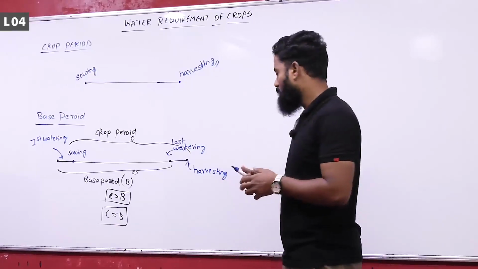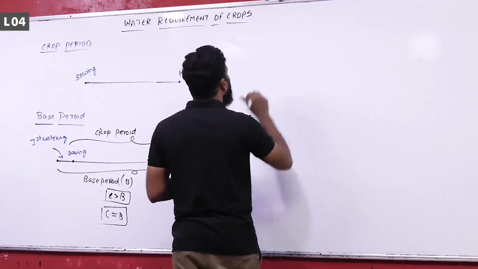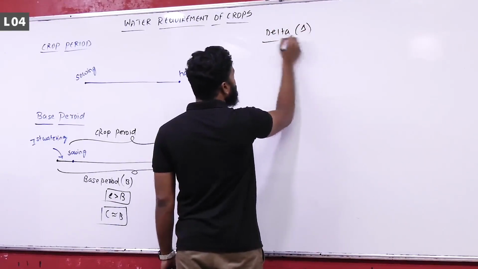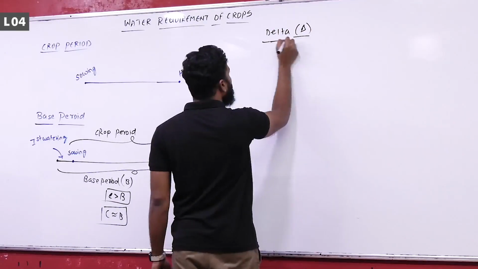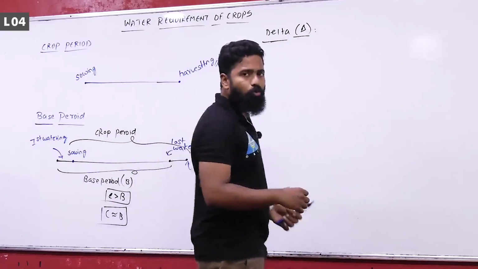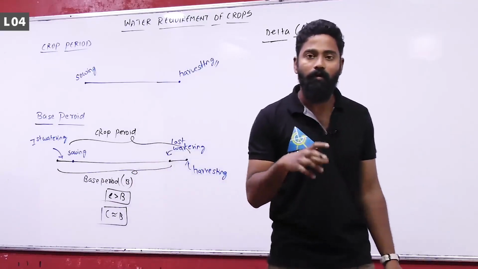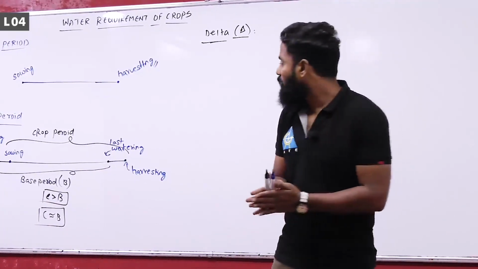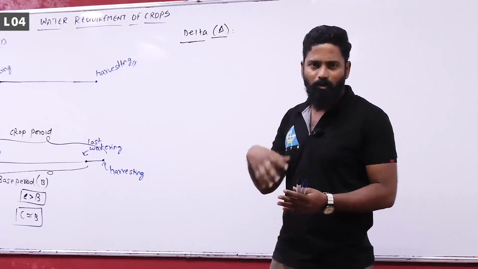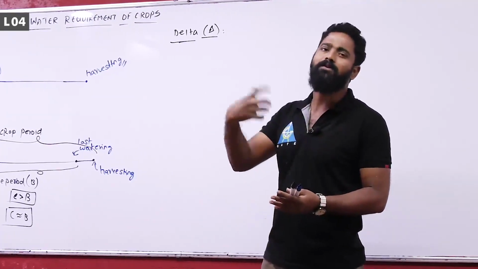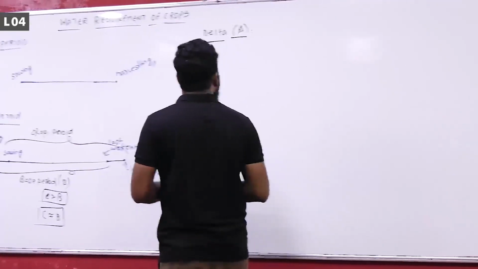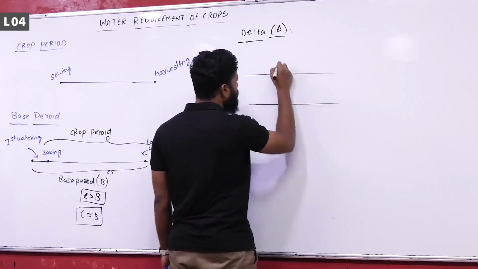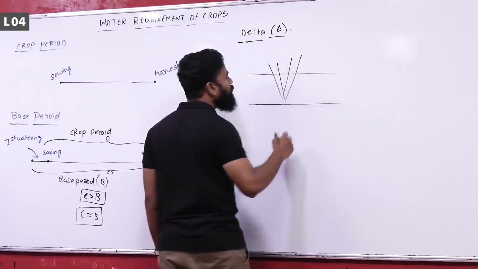Next important term is delta, which is generally represented with this symbol delta. Delta is the total amount of water required by the crop throughout its base period for its full growth. So if you take any crop, during its base period, generally what is the base period?